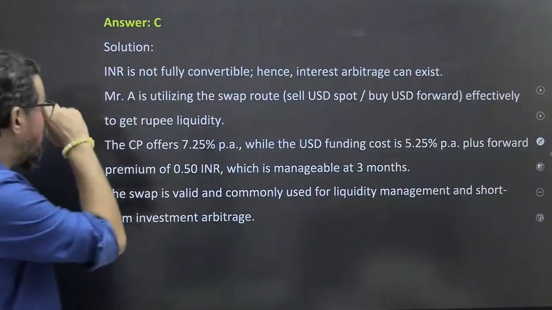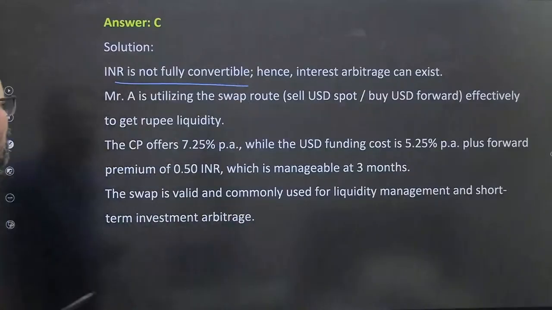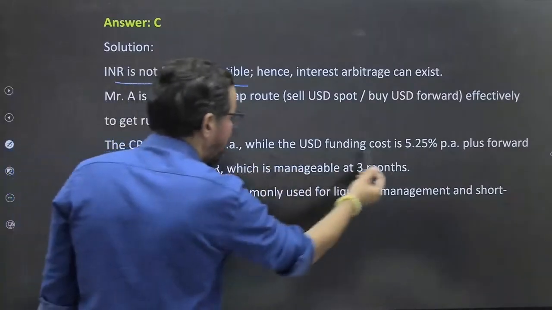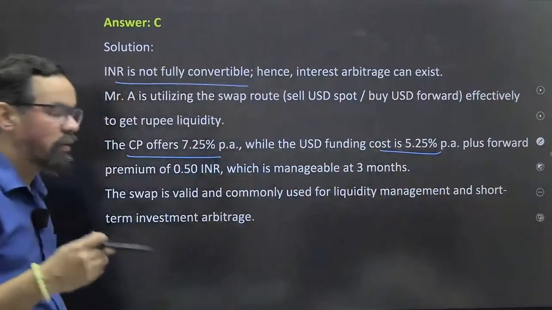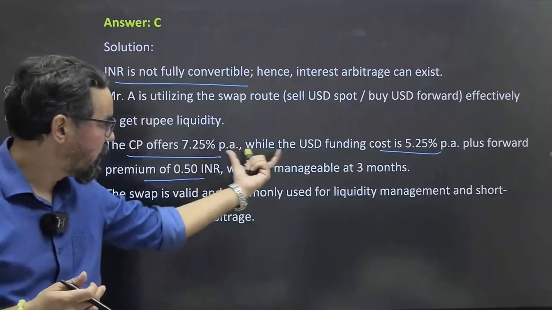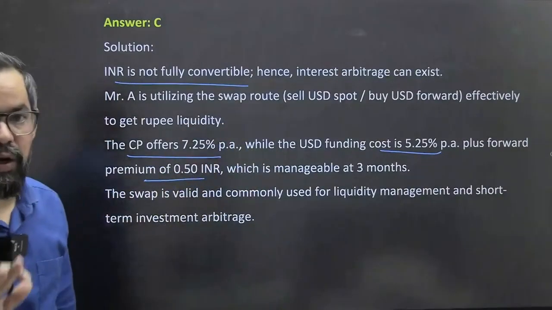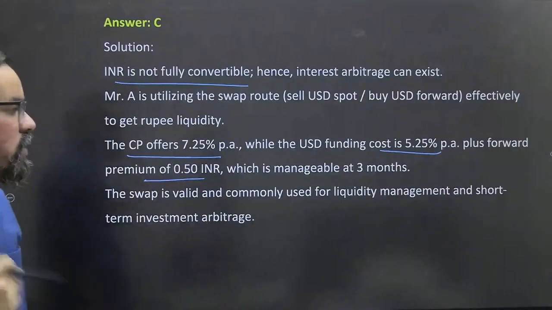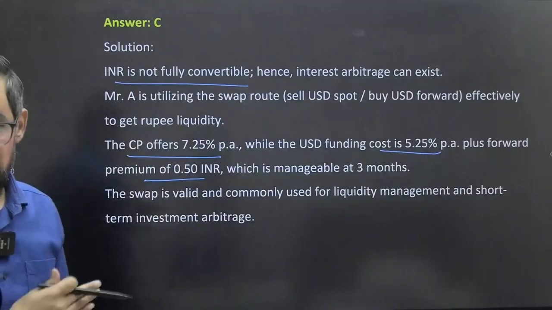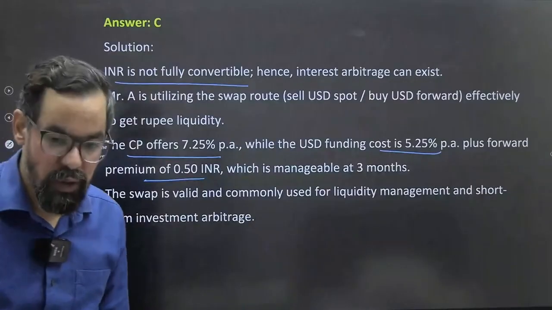Okay. So INR is not fully convertible, first, utilizing the swap. This one the rate again 7.25, and what we are doing, we are earning the premium of 0.50 also, and this spread difference between these two also, 2% plus 0.50 per dollar. That is the premium which this investor A will receive at the time he disposes of that particular position.